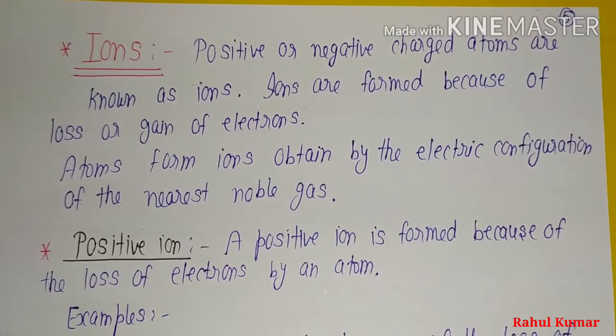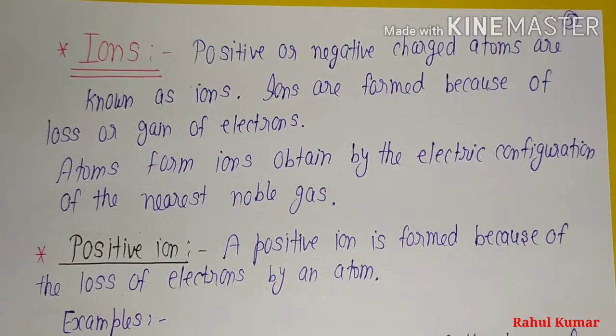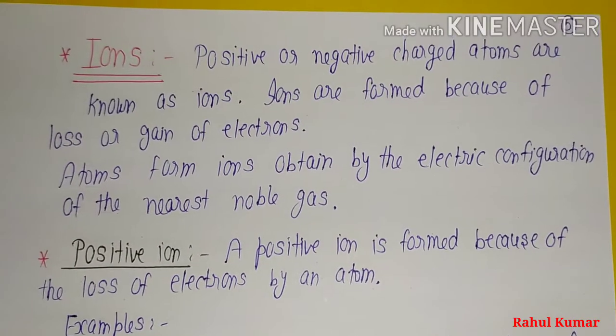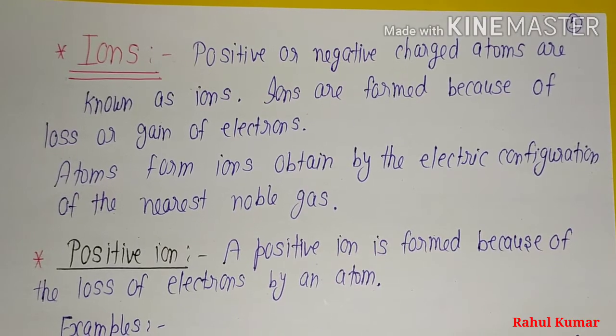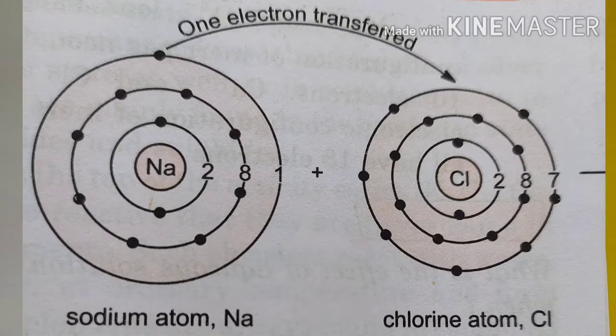We have learned about the octet rule. So atoms lose or gain electrons so they can get into a stable or nearest noble gas state. Like we can see that sodium, which has atomic number 11 and has 11 electrons, has the configuration 2,8,1. If sodium loses one electron, the electronic configuration will be 2,8, which is more stable than earlier. So ions form because of loss or gain of electrons.